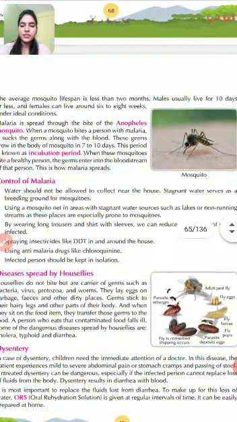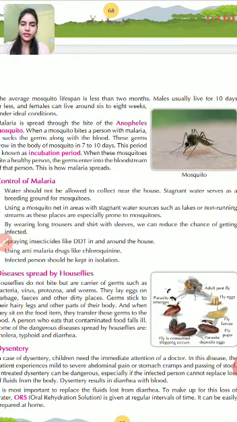The next is we should try to use nets in those areas where there are sources of water, like lakes or non-running streams. These places are especially prone to mosquitoes. The next is wearing long trousers and shirts with sleeves. We should wear full-sleeve shirts and trousers so that we can reduce the chances of getting infection. The next is spraying insecticides like DDT in and around the house.